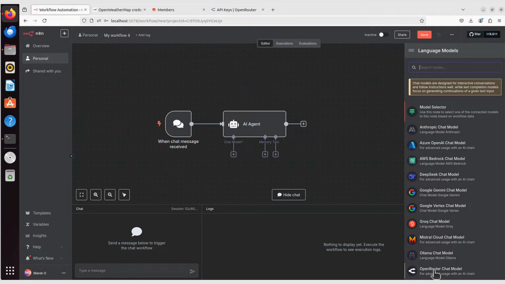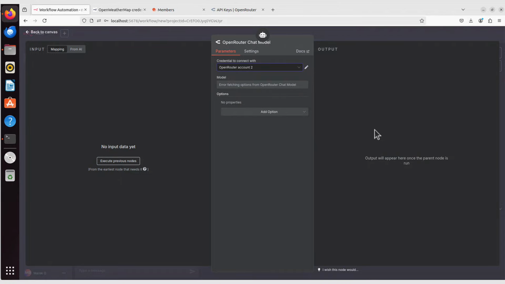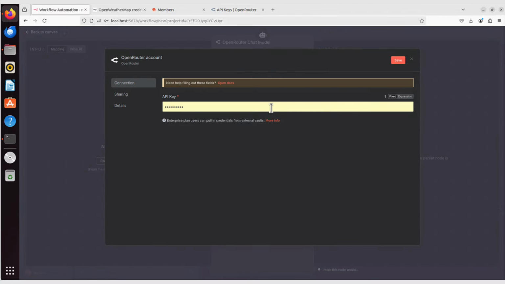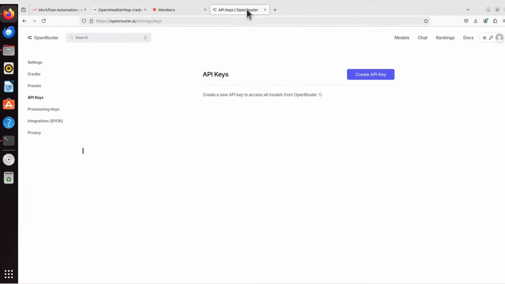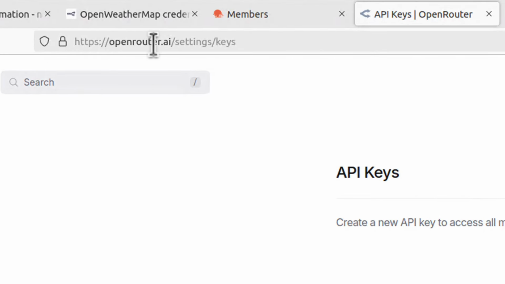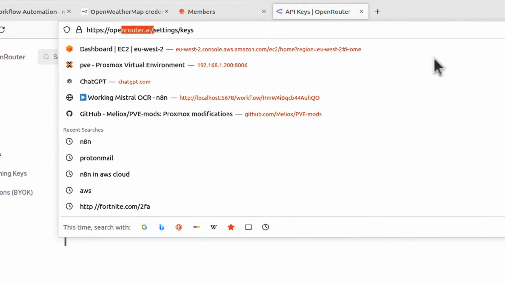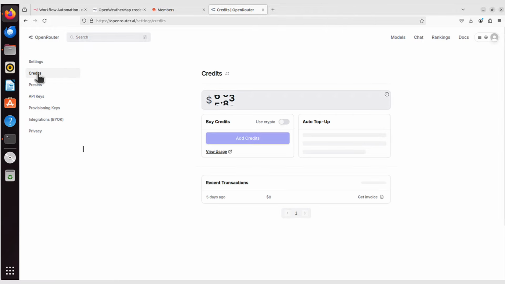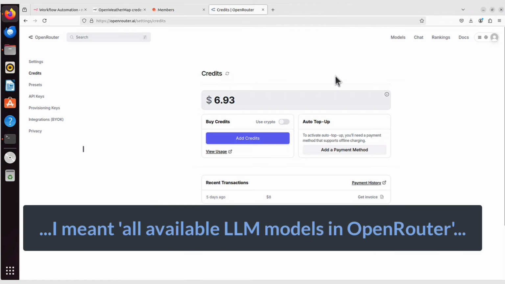Let me show you. Let's click that OpenRouter, and then what you have to do, you have to click that drop-down menu, or you will already see that create new credential. And that credential is that API key I was talking about. But how to get the API key? You have to go to the OpenRouter website. It's https openrouter.ai. And once you configure your account, you would have to go to credits. Although I believe there are some free options as well. But to be able to access all available tools, you have to add some credit.